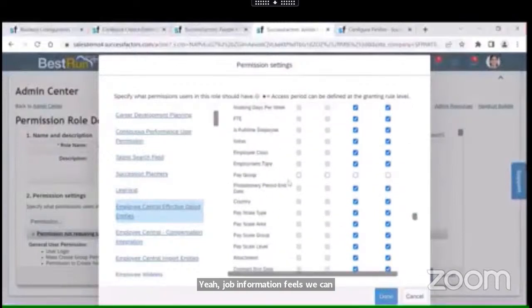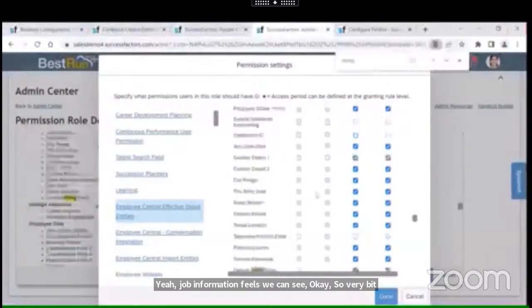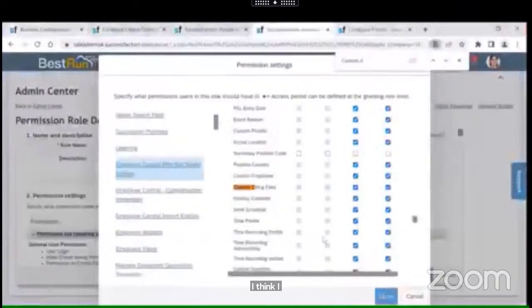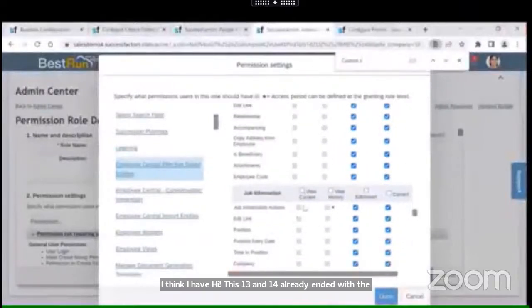Okay, which was our field? Okay, string field. I think I had this 13 and 14 already, and the permission was already there. One second, we'll just give the permission for all.